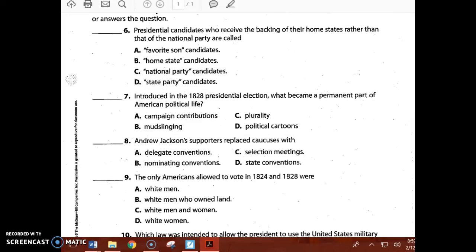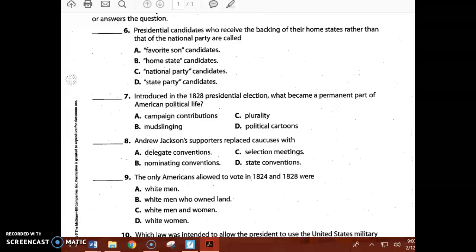Number 6. Presidential candidates who received the backing of their home state rather than that of the national party were called what? A, favorite son candidates. B, home state candidates. C, national party candidates. D, state party candidates.